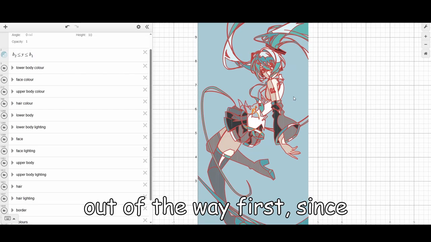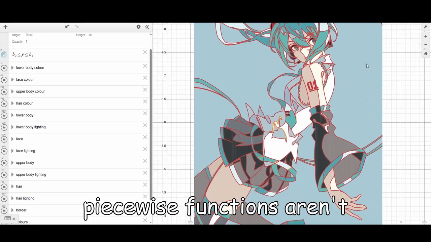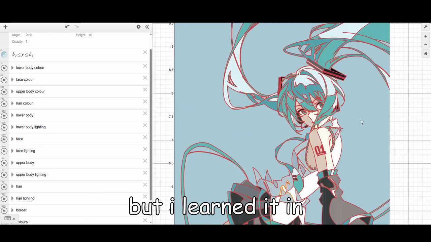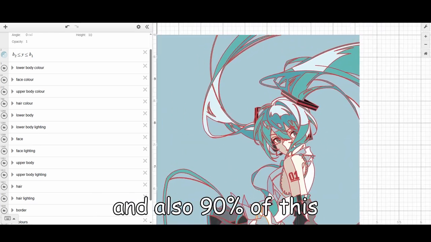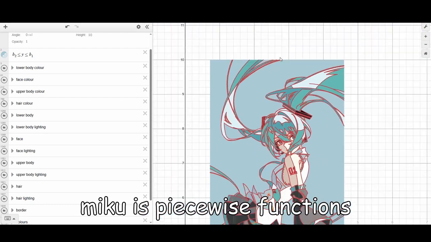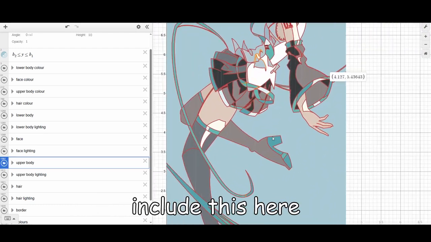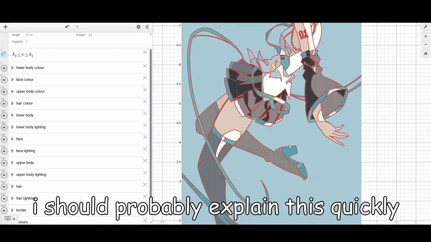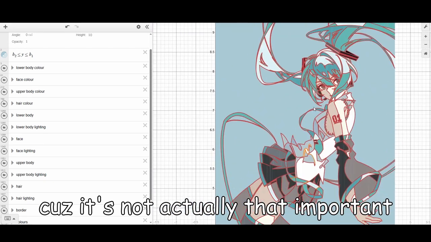I want to get this out of the way first, since piecewise functions aren't exactly a calculus thing, but I learned it in this calc class. And also 90% of this Miku is piecewise functions, so I thought I should at least include this here. I should probably explain this quickly, because it's not actually that important.